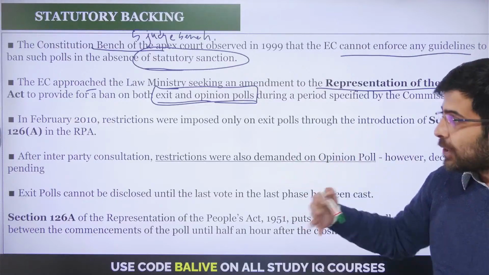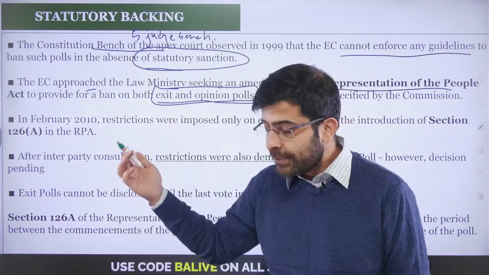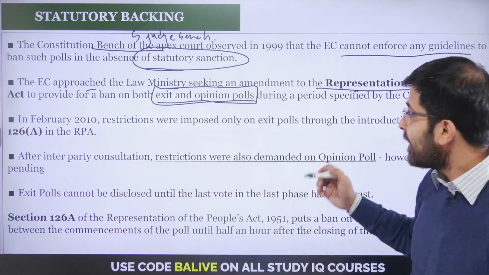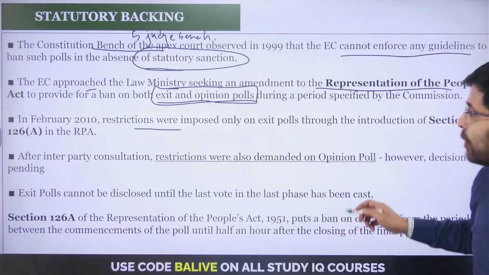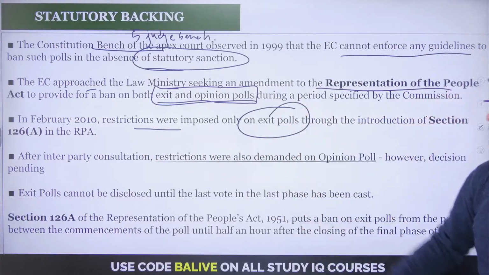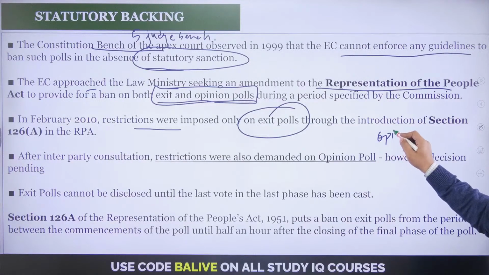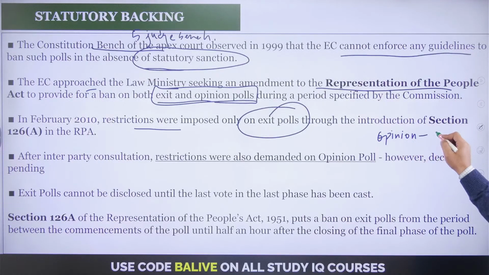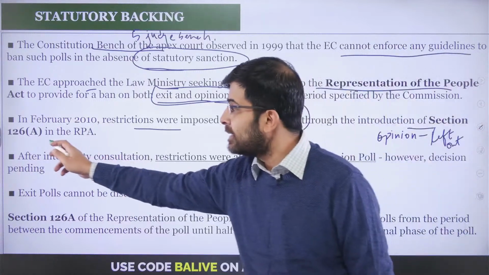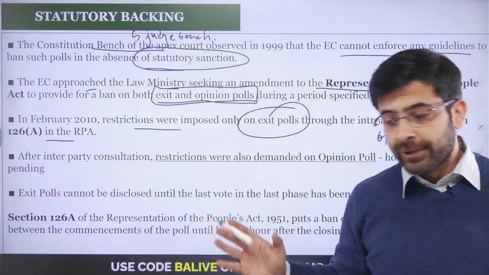Now, eventually the RPA, the Representation of People Act, is amended. And then you find that restrictions were imposed only on exit polls. Opinion polls were left out. So the pre-election survey that you do is left out. Thus you have the introduction of Section 126A in the Representation of People Act.